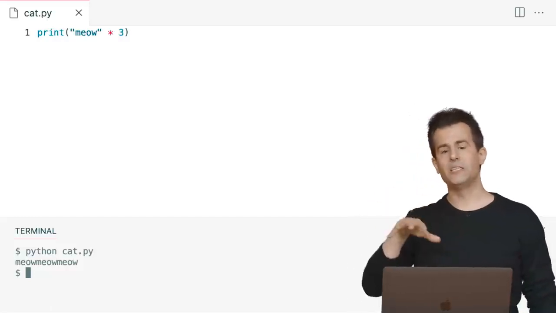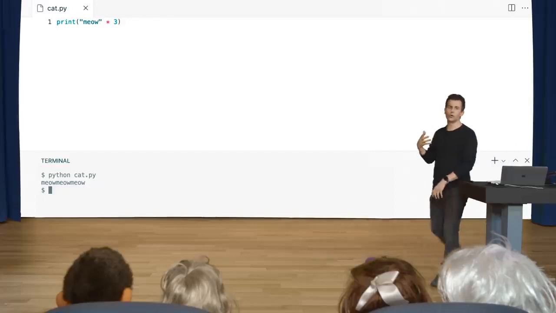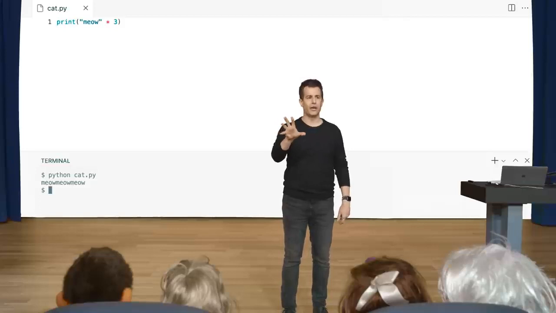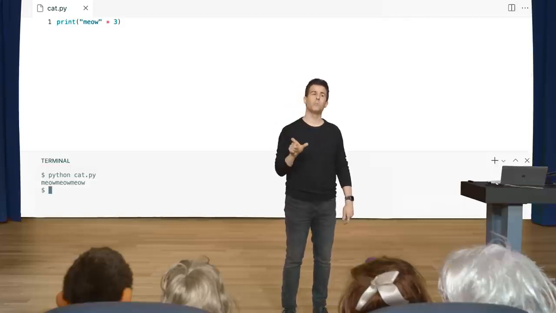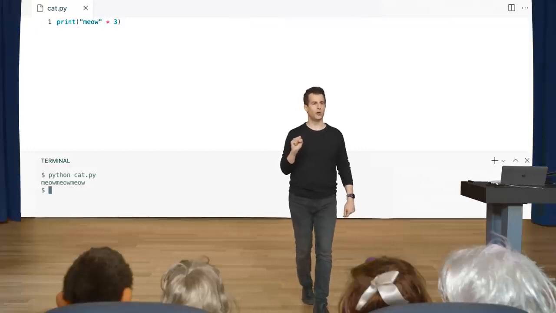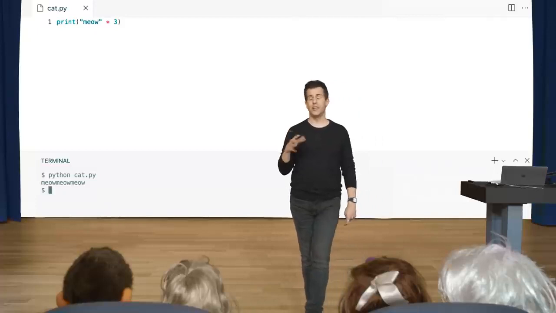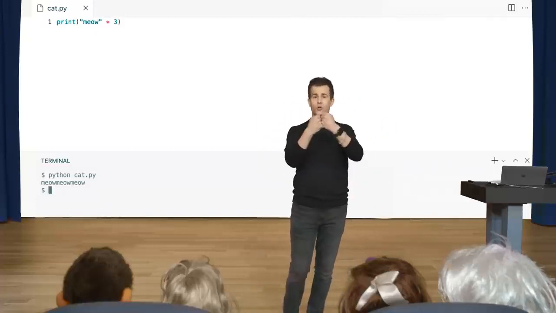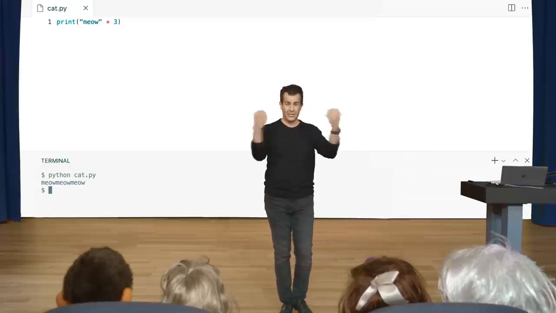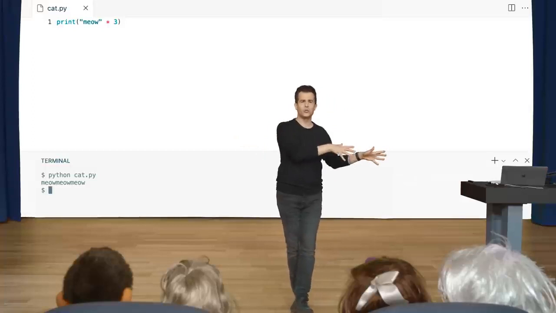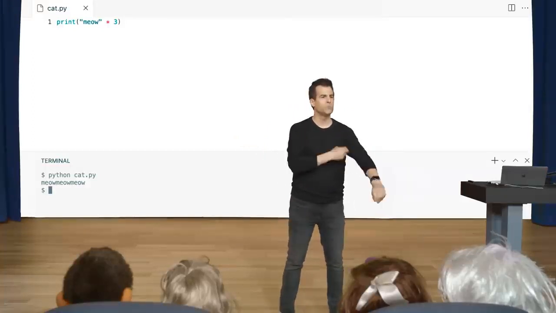Let's think about some of the basic building blocks we've discussed. The problem is clearly that literally meow, meow, meow is being repeated 3 times, but it's not as pretty as I want. I want it to be meow, meow, meow on separate lines. What might be a possible solution here while still using this multiplication operator? Think back, we've used plus to concatenate strings. You can apparently use multiplication to concatenate strings, but more than once, again and again and again. How could I clean this up without reverting to my for loop or my while loop and still use multiplication in this way? We can use the escape sequence, which should be \n.